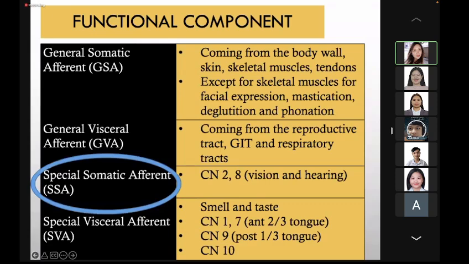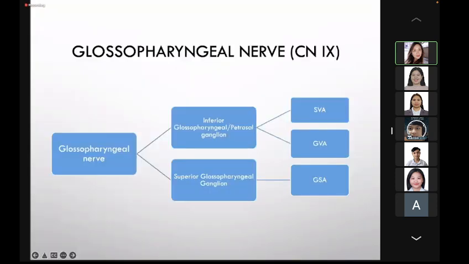Again, the functional component for balance, for hearing, for equilibrium, is special somatic afferent. Next is the glossopharyngeal nerve, a mixed cranial nerve.